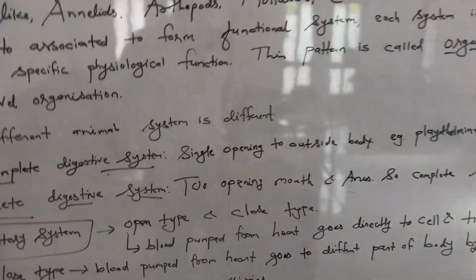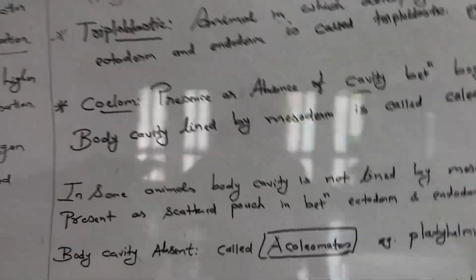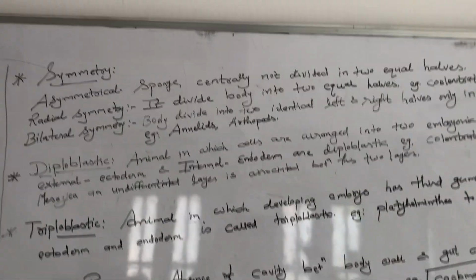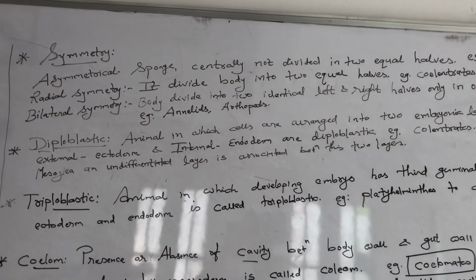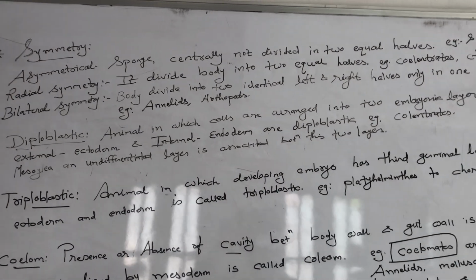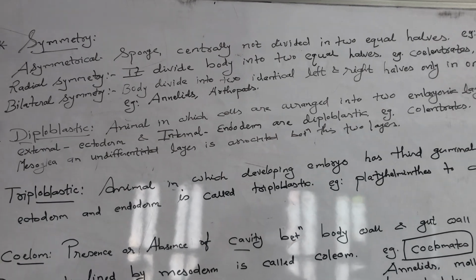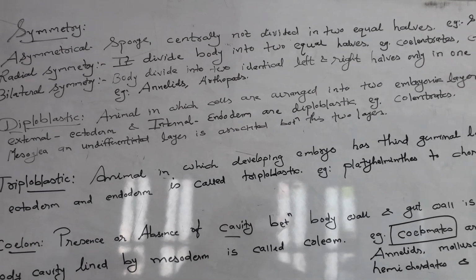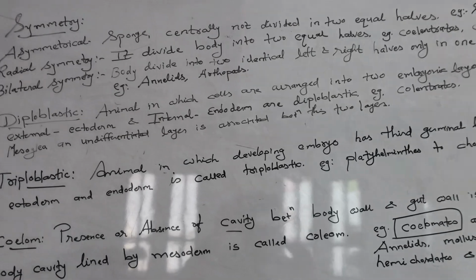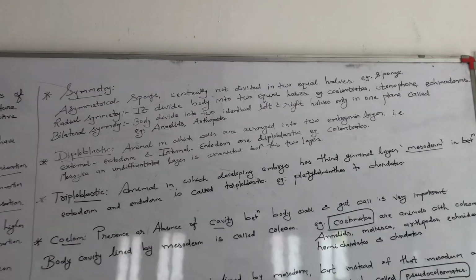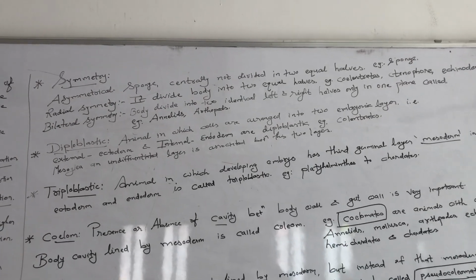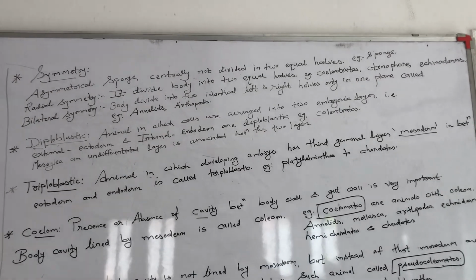Right? So this is the difference between open and closed type of circulatory system. Now, symmetry. Symmetry means what? That means how, if you divide the animal into two parts, how it is going to be divided in one plane. Is it equally divided or not equally divided? Asymmetric means sponge. So suppose a sponge is there, then it is centrally not divided into two equal halves, right?